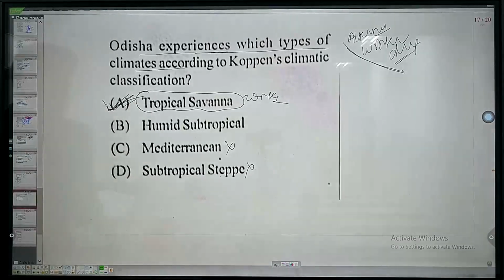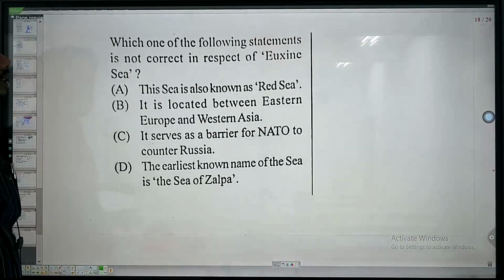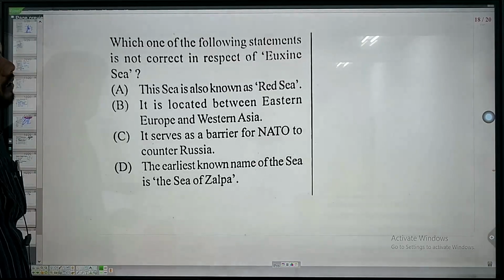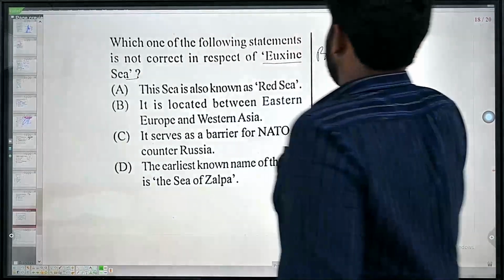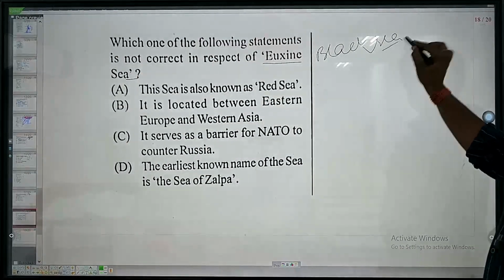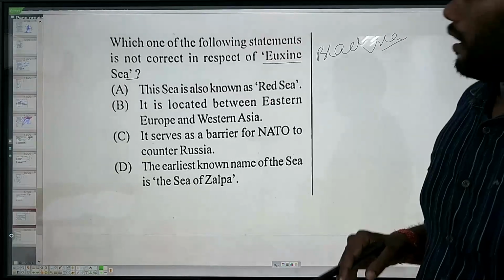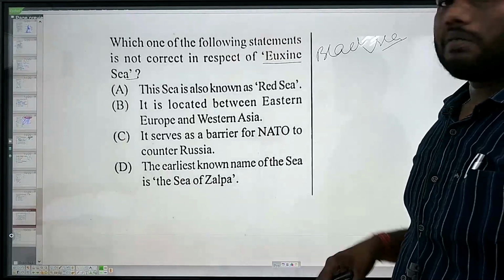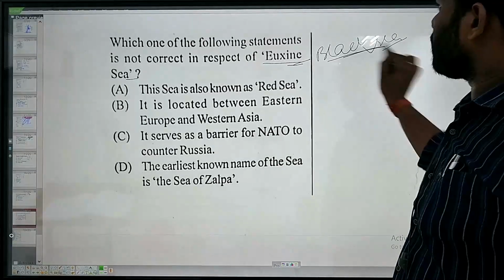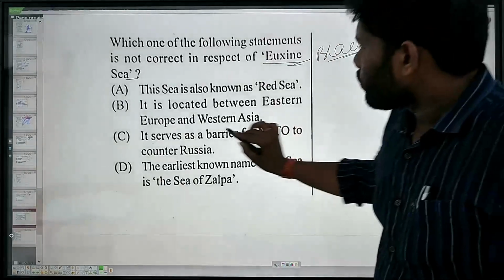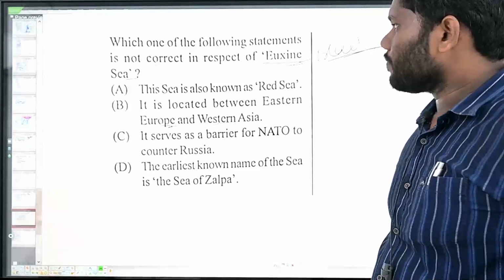Okay, do remember, multiple times we have asked this in our test series. Which of the following statements is not correct with respect to the Euxine Sea, or it is also called the Black Sea? Black Sea, Sea of Marmara, and the Azov Sea. The Crimean war, between Russia and Ukraine, is going on. So this is the Black Sea. The Black Sea is the dividing line between Europe and Eastern Europe and Western Asia.